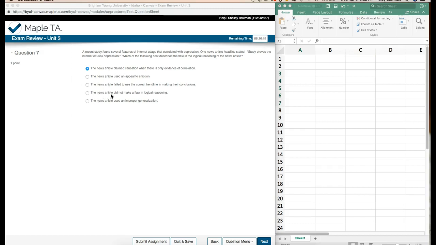The next, the news article did not make a flaw in the logical reasoning. They said it did, so therefore it causes. Just because we have a correlation does not mean that we have a causation. So this is not correct either.